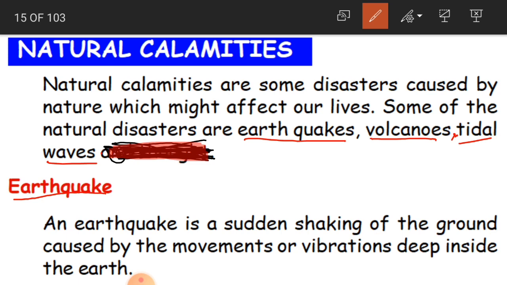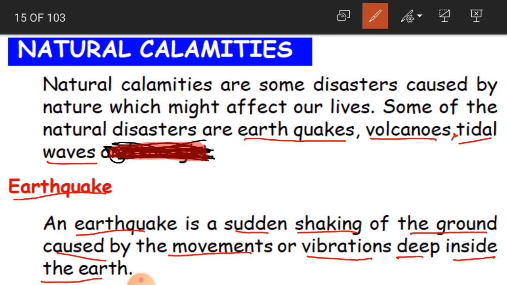In the word itself we have the word earth. Earthquake, in the sense, is when the earth moves suddenly. An earthquake is a sudden shaking of the ground caused by movements or vibrations deep inside the earth.